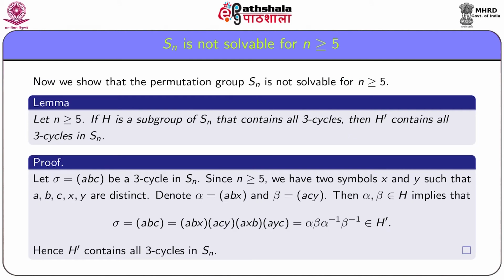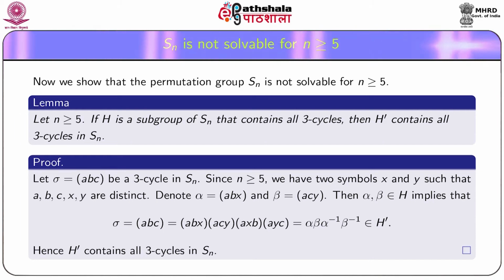Now we show that the permutation group Sn is not solvable for all n greater than or equal to 5. For this, we will use the previous necessary and sufficient characterization of solvable groups, and also we need the following lemma: let n be greater than or equal to 5. If H is a subgroup of Sn that contains all 3 cycles, then H dashed contains all 3 cycles in Sn.